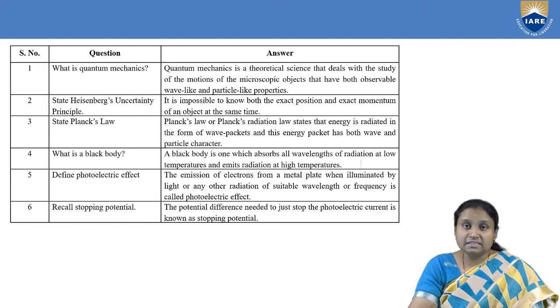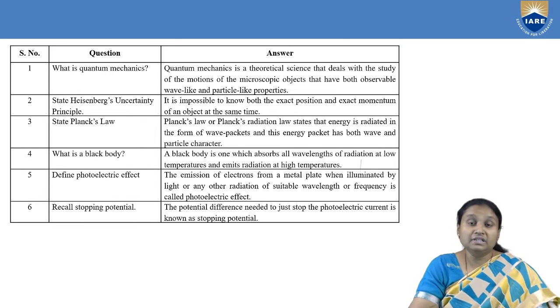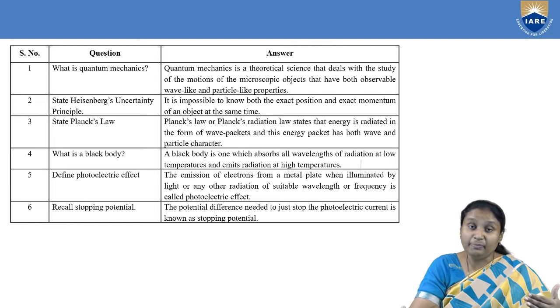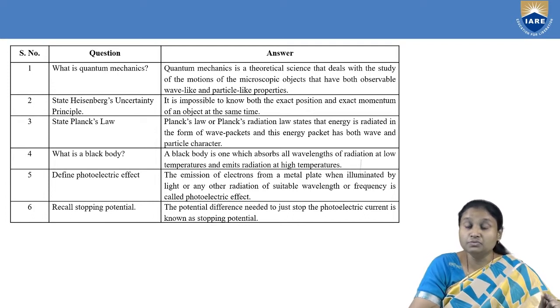Then coming to the next definition: define the photoelectric effect. The black body and the photoelectric effect are the main phenomena that were explained completely based on quantum mechanics, or we can say they paved the path for the origin of quantum mechanics. In the photoelectric effect we have two terms: one is photo, the other is electric.